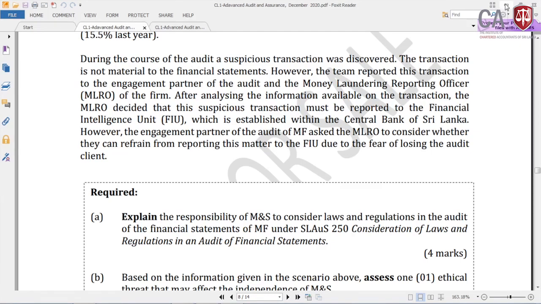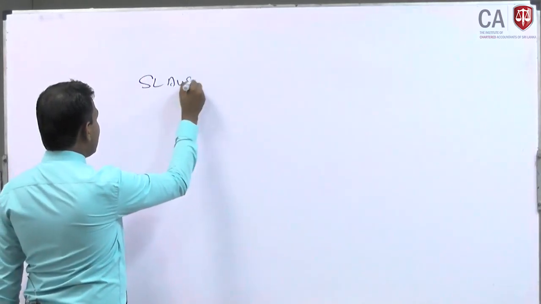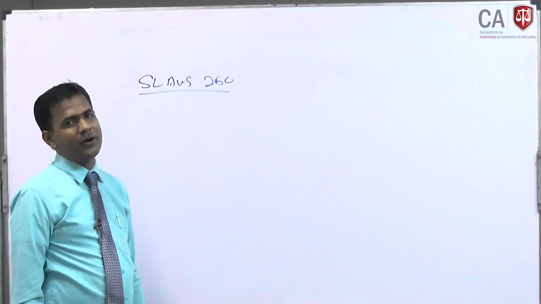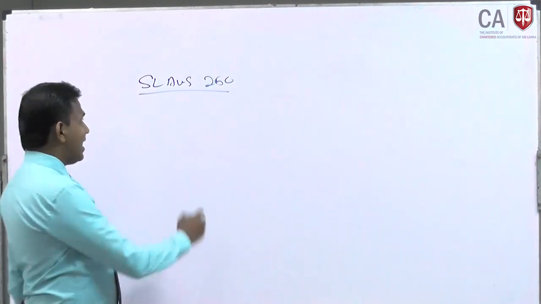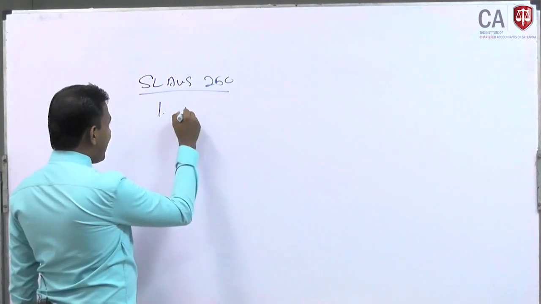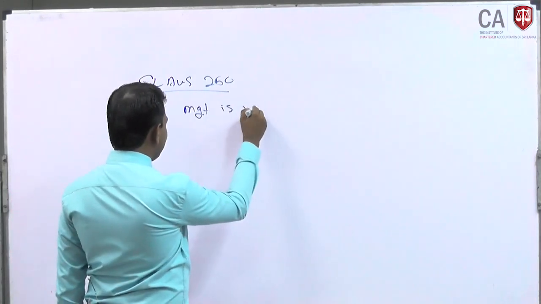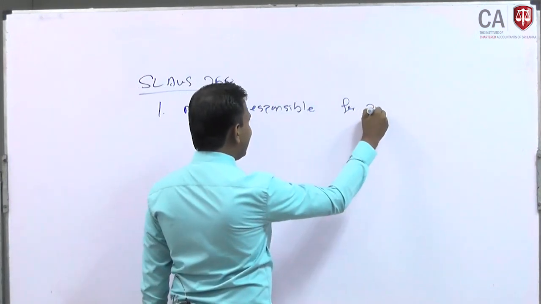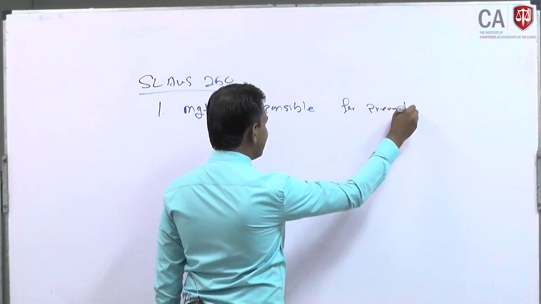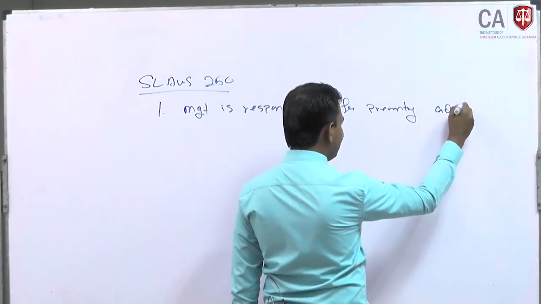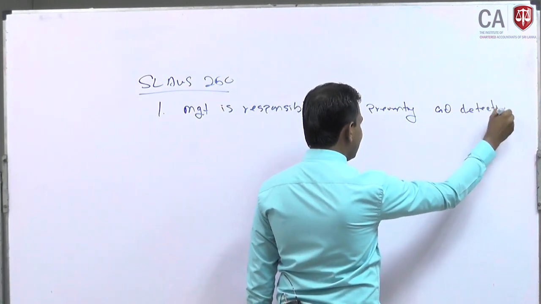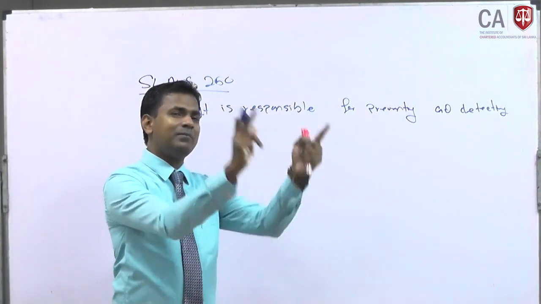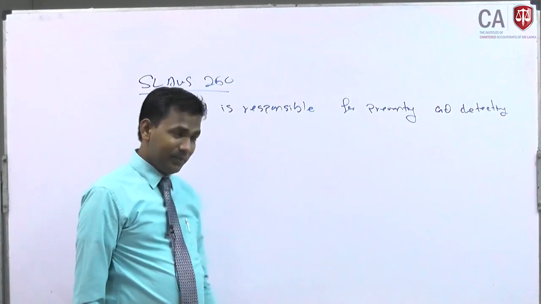Right, under SLA US 250, what is the responsibility of the auditor in terms of compliance with the laws and regulation? What you need to write in this answer? First point you should say, the management is responsible for preventing and detecting non-compliance. Management is responsible in terms of preventing and detecting non-compliance with the laws and regulation of a company, right?